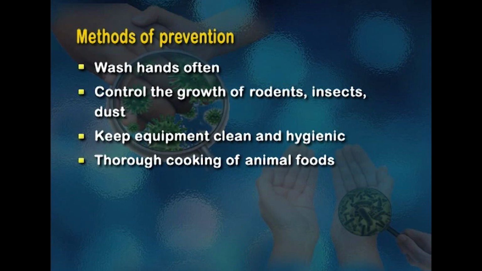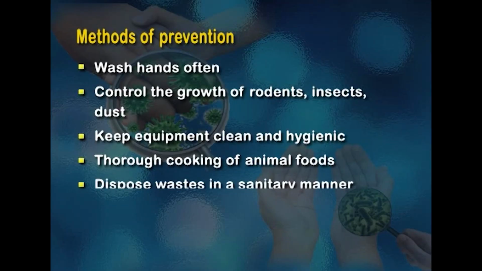Thorough cooking of animal foods, meat, chicken, etc. should be pressure cooked to ensure destruction of bacteria. Wastes should be destroyed or disposed of in a sanitary manner, and always clean water should be used to cook the food. We need to protect our water, and the water used for cooking should be very clean. It should be filtered, boiled, etc.